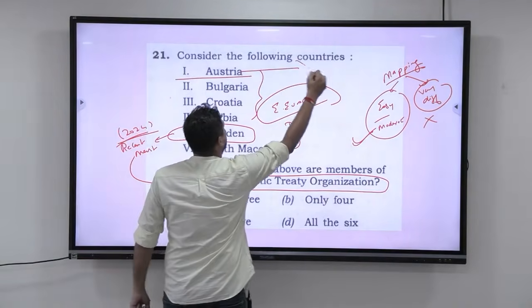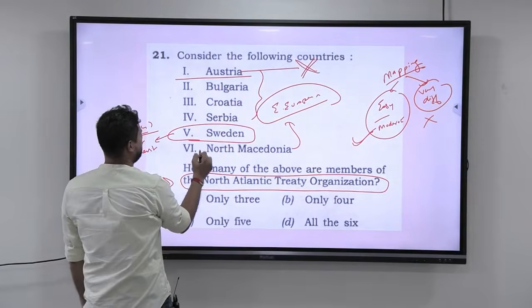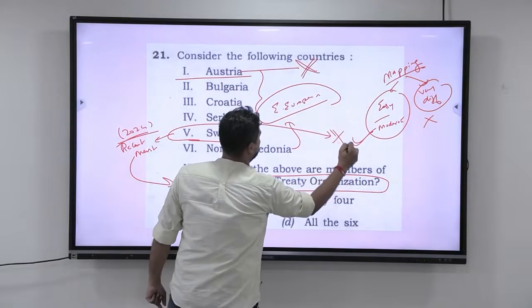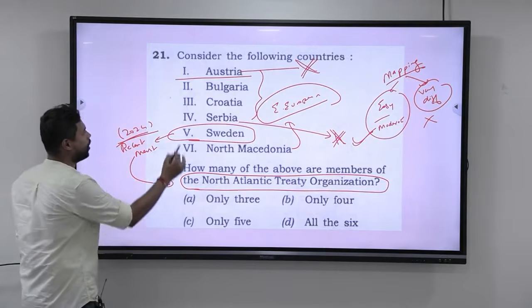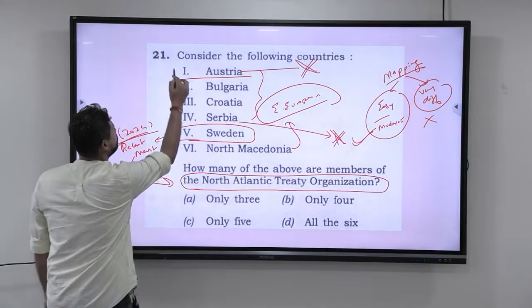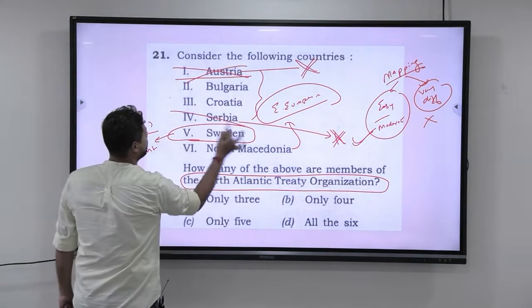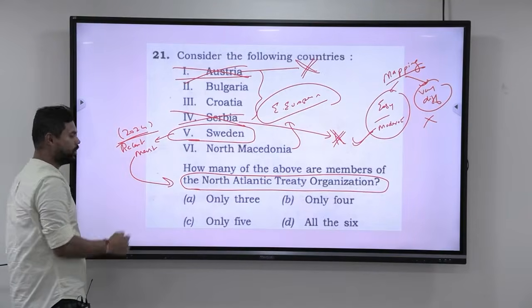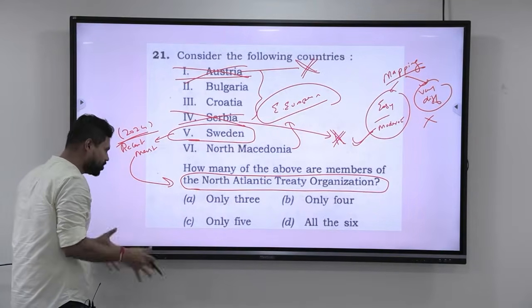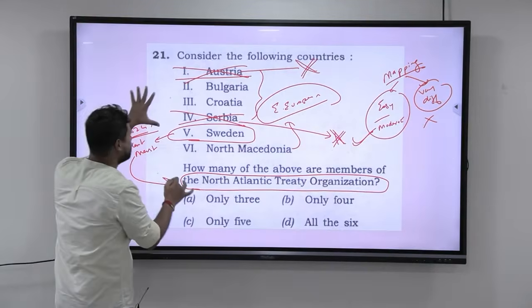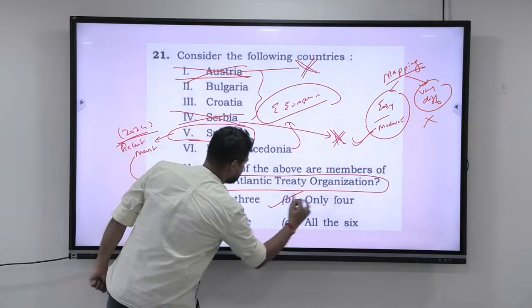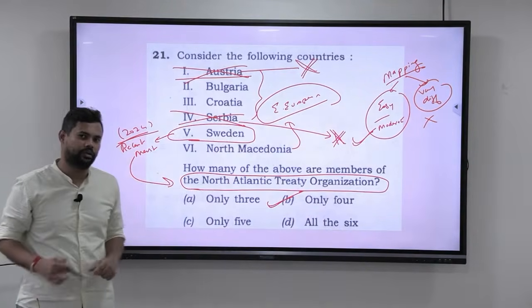Austria is not a member of NATO. Then you have Serbia is not a member of NATO. Okay. So out of these 6, 2 are not members of NATO. Okay, Sweden was the most recent member. That is why NATO is in the news. Even this year, NATO has been in the news. Anyways, so overall, the answer here is only 4. The answer is only 4.